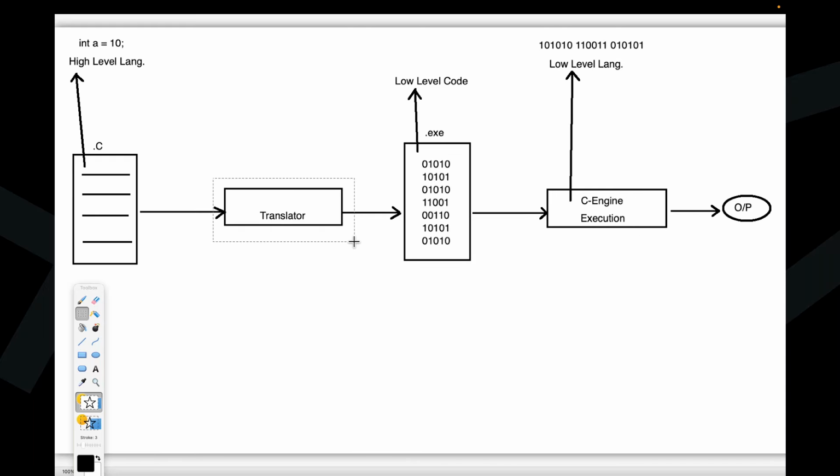It converts from high level representation to low level representation. It translates the code from high level to low level.